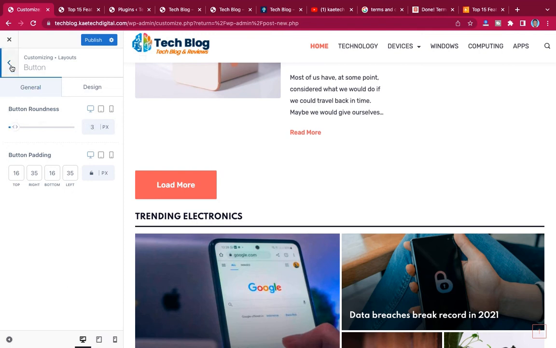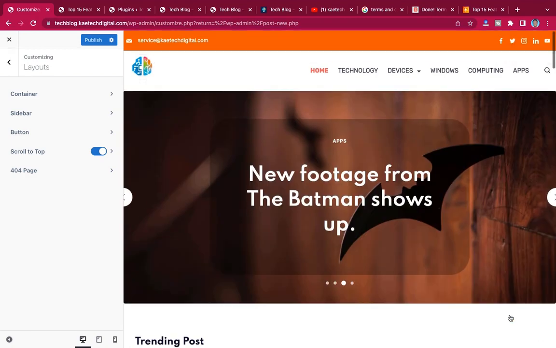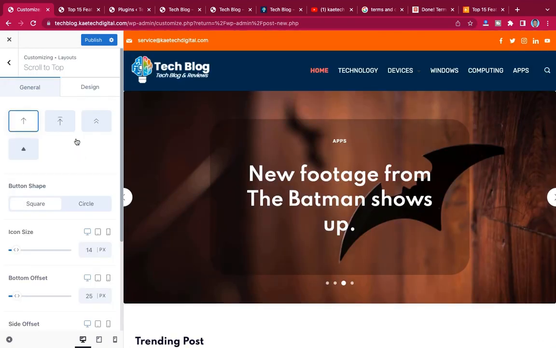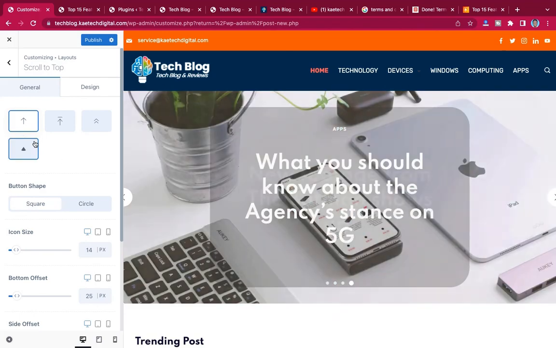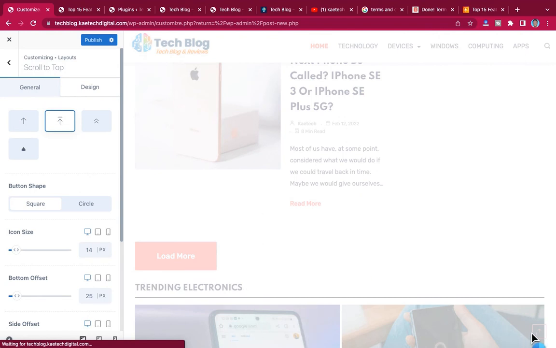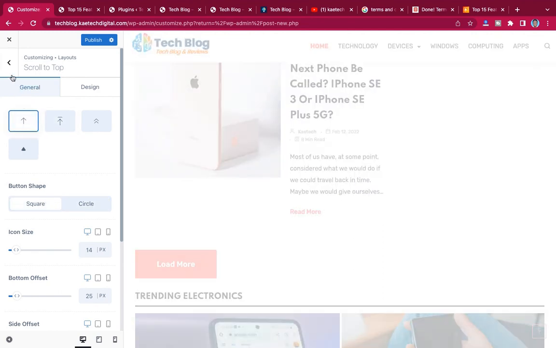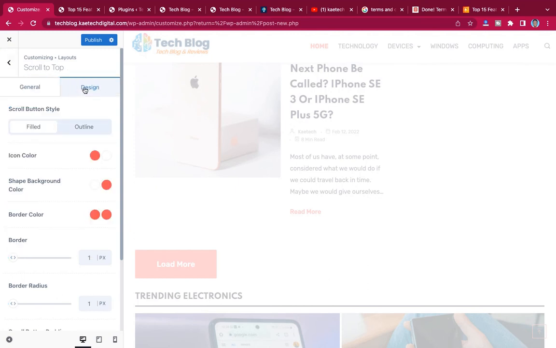And then go back to here, and then we have scroll to top. Now the scroll to top is this one. Yeah, so you can do some adjustment. If you want to change it to this one, you can click on it to make it change. If you want it to be circled, you can also change it to circled. It all depends on you, and then you can also design it the way you want, and that is it.